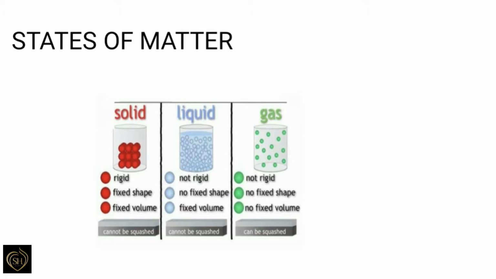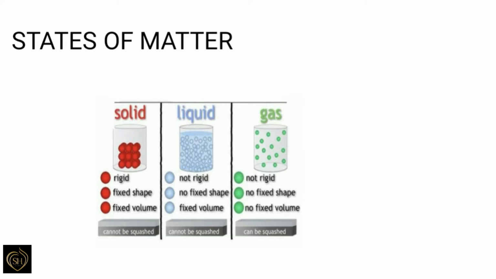Solids have fixed shape and fixed volume because in case of solids, the force of attraction between the particles is maximum and the kinetic energy of particles is minimum. Here also in the picture you can see in solids the particles are closely packed. You have learned about that and they have a regular arrangement. Therefore, the particles cannot move far apart from each other. Hence, solids have got a fixed shape and fixed volume.